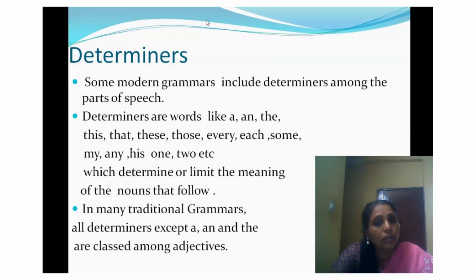Determiners. Some modern grammars include determiners among the parts of speech. Determiners are words like a and the, this, that, these, those, every, each, some, my, any, his, one, two, etc., which determine or limit the meaning of the nouns that follow. In many traditional grammars, all determiners except a and the are classed among adjectives.